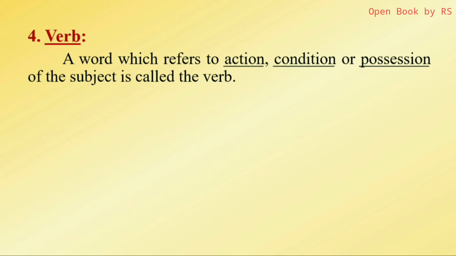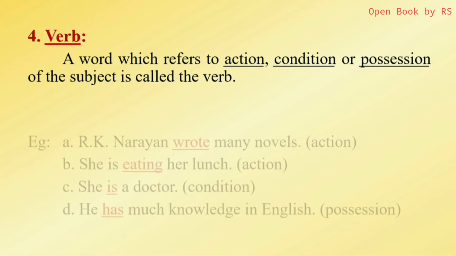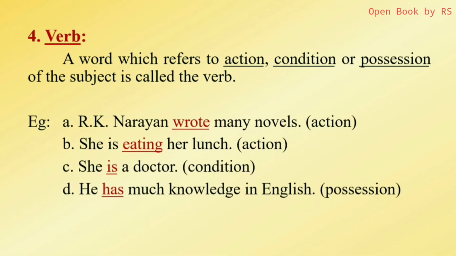So here verb refers to action or work. Not only that, it refers to condition. Not only that, possession. So in this way, verb refers to action, condition, possession. Take the example: R.K. Narayan wrote many novels. In this sentence, wrote is the verb. It refers to action. Next, she is eating her lunch. Eating refers to action or work, so it's a verb here.